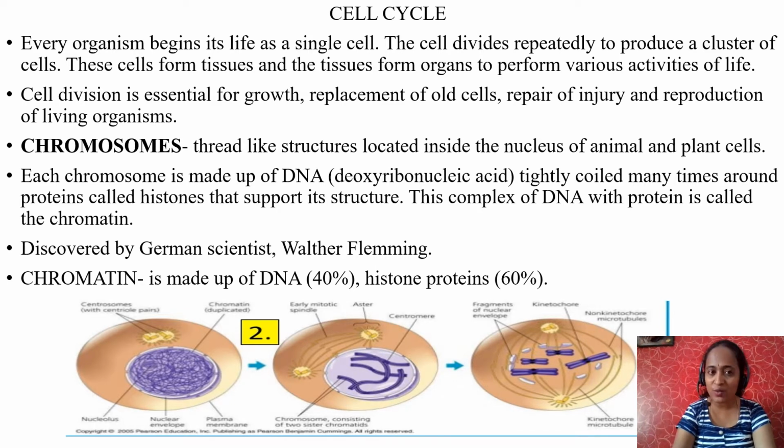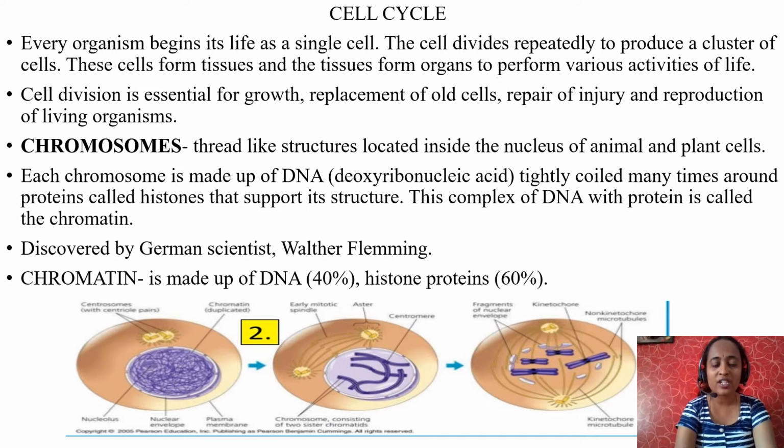What is chromatin network? Can you see the first picture? In the first picture, the purple color thread-like, hair-like structures are called chromatin network. Chromatin is made by DNA and histone proteins. DNA 40% and histone proteins 60%.